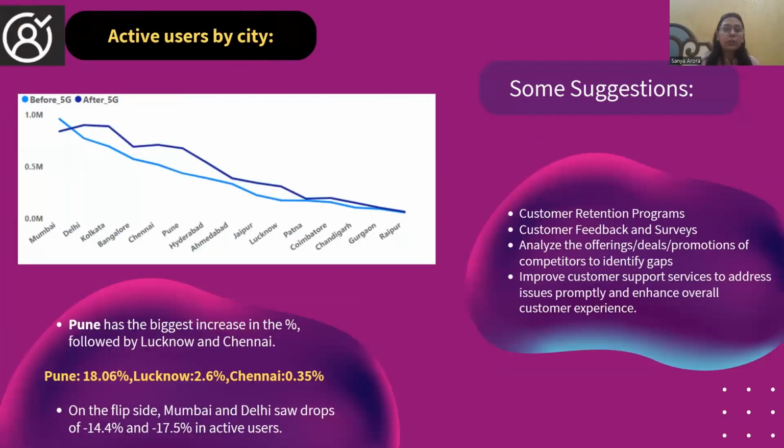Now, let's dive deeper into these underperforming KPIs by cities one by one. So, let us first see active users by city.